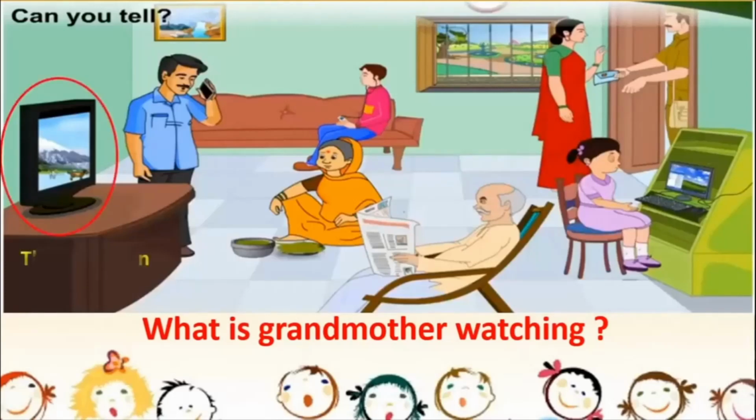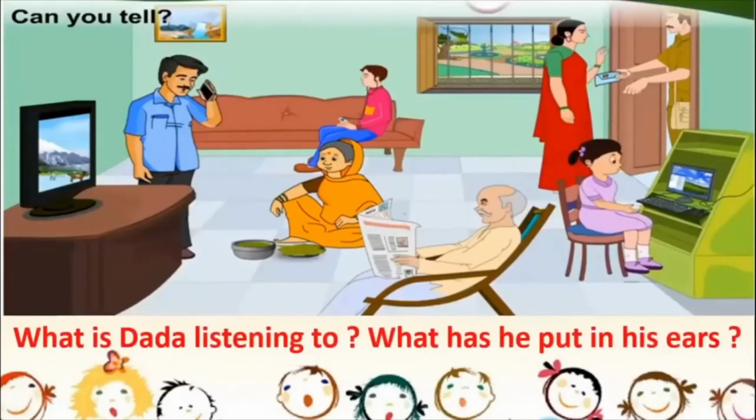She's watching the television. When you watch the television also, you get a lot of news, you get a lot of information, isn't it? So all these are means of communication. Let us look at the next picture also. What is Dada listening to? Dada means elder brother. So what is Dada listening to and what has he put in his ears?